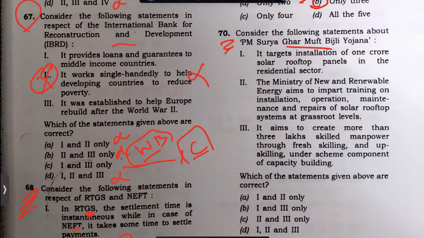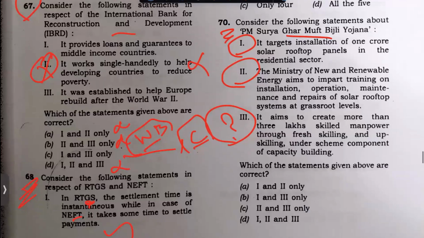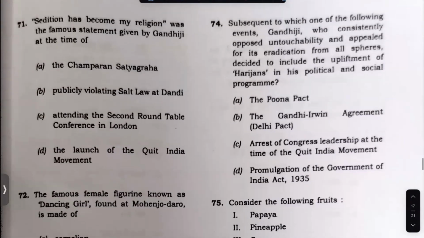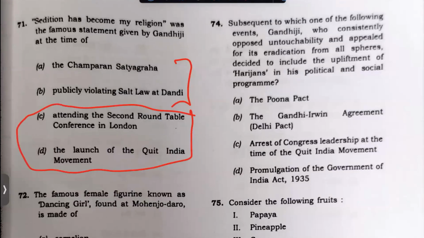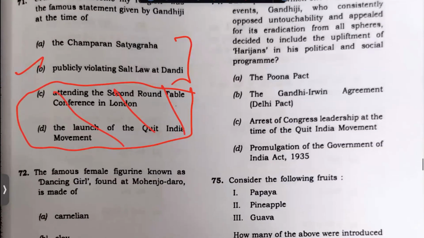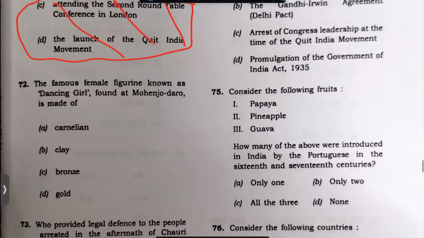Muft Bijli Yojana, it's Surya. So it's about this rooftop panel. But this point I'm not sure. Maybe I'll check and say. It's actually for rooftop panels, but anyways, you can take it as 1, 2, 3. Sedition has become so. These two are not true. Okay, these two are not true. Either this or this. It's a tough thing that you should take, but you can take. So publicly, and this question can be taken.